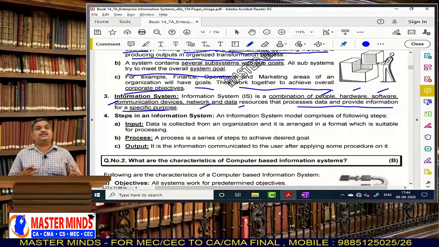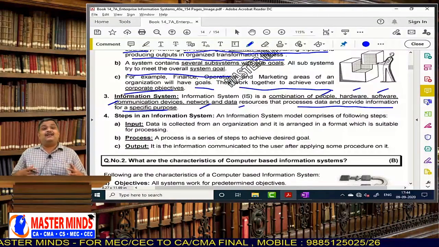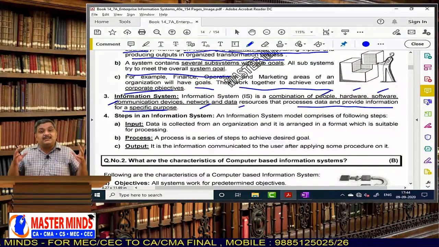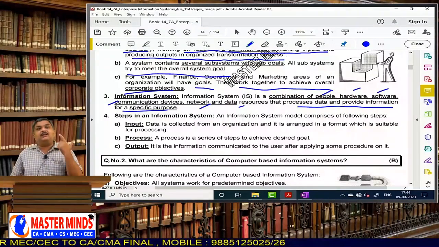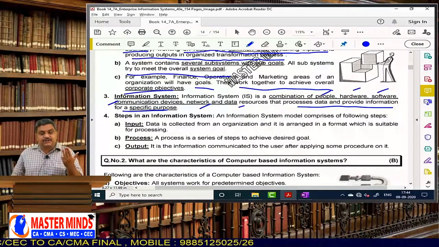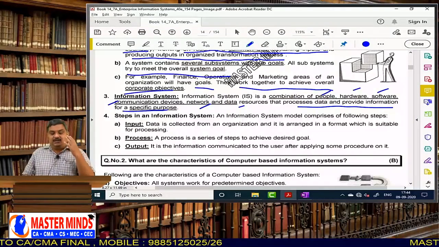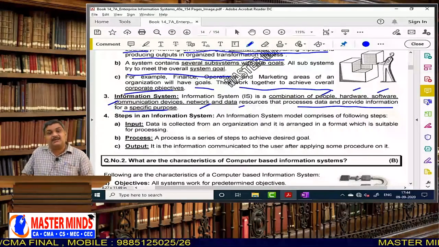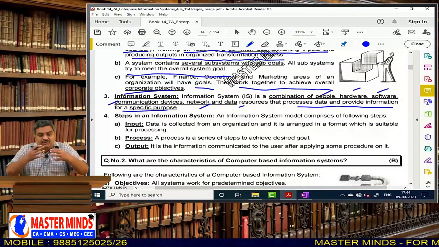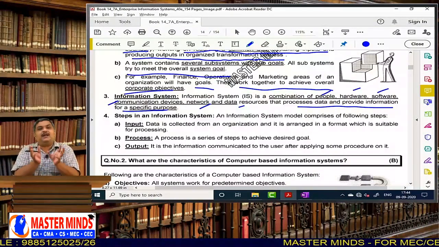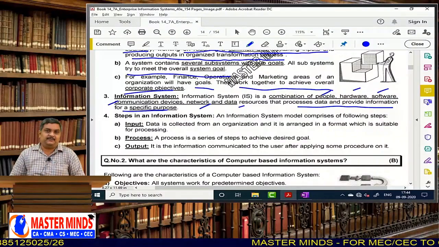It is a collection of several components: people, hardware, software, communication devices, network and data resources. These components should come together and work together for an information system to function.